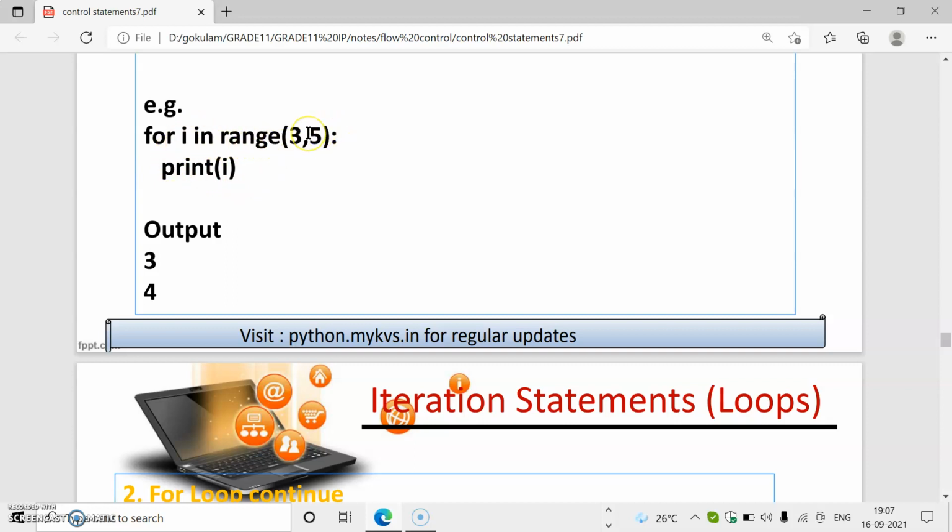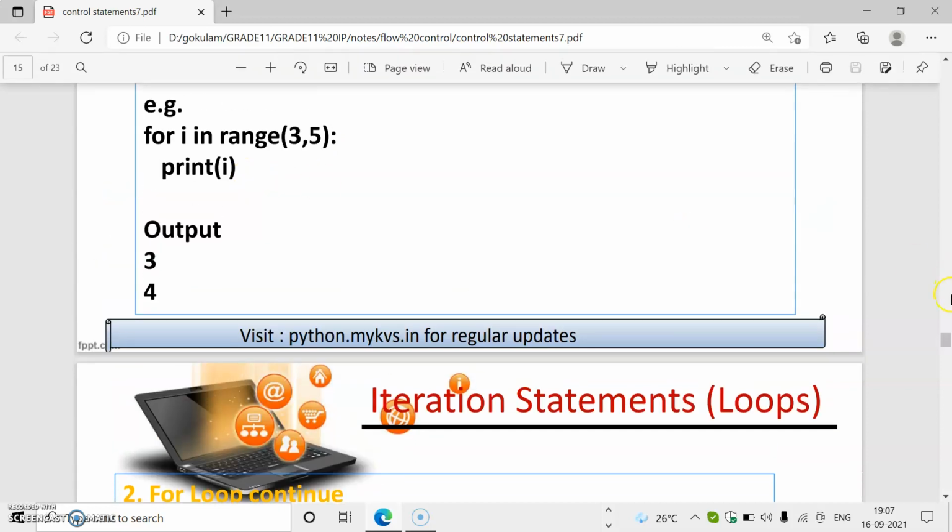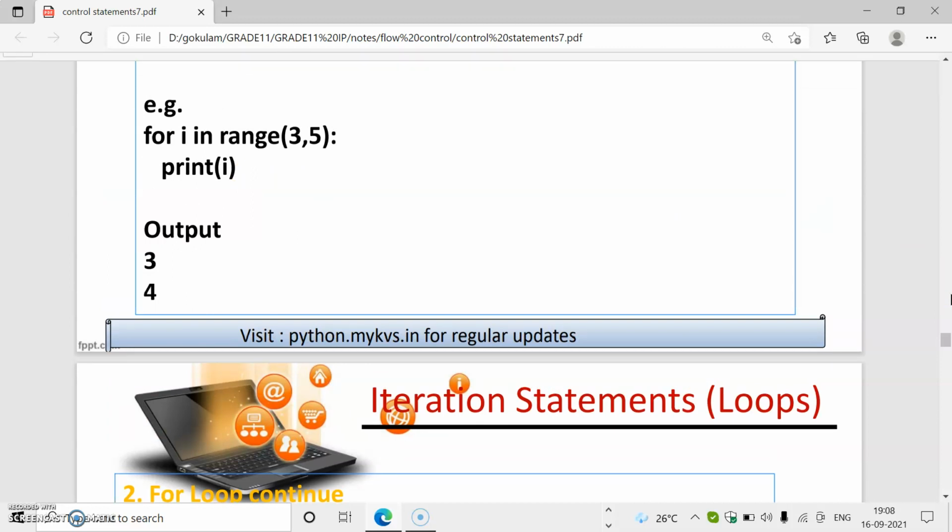What happens? 5 is the last value. That means we cannot count 5. Before that we have to stop. So up to 4 only is possible. So the condition becomes false and it will exit from the loop. So don't forget, the range function will work as an increment operator but only up to the final value; the final value is not considered.